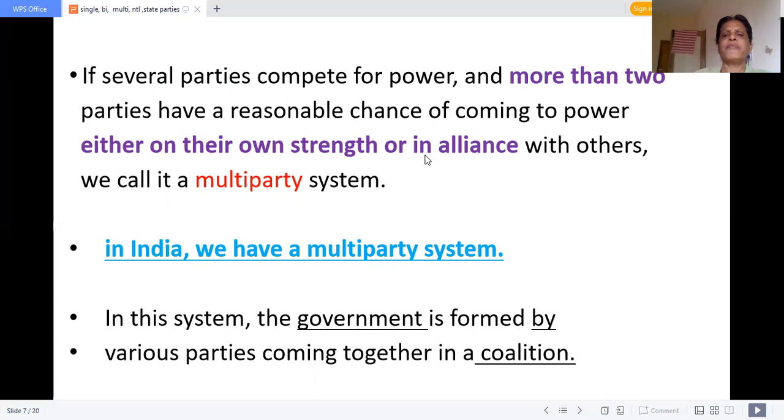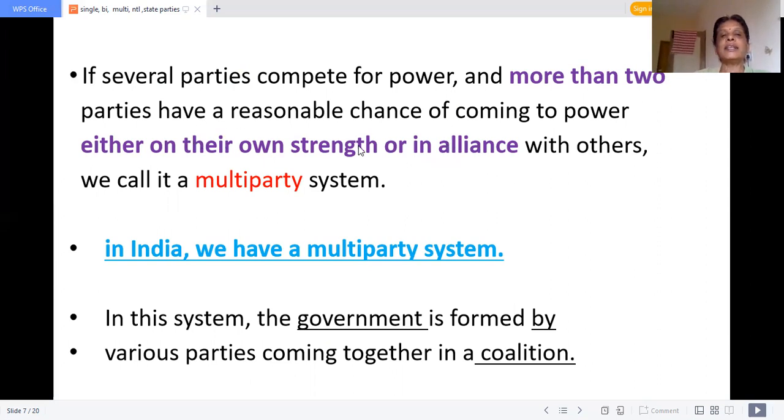See, for example, if the DMK got 110 seats, 8 more MLAs are needed. So what it has to do, it has to go with the help of Viduthalai Chiruthaigal or PMK or MNM or Kamal Haasan or Seeman, any party. They need 8 MLAs. Okay. So here even the small parties are given the chance.